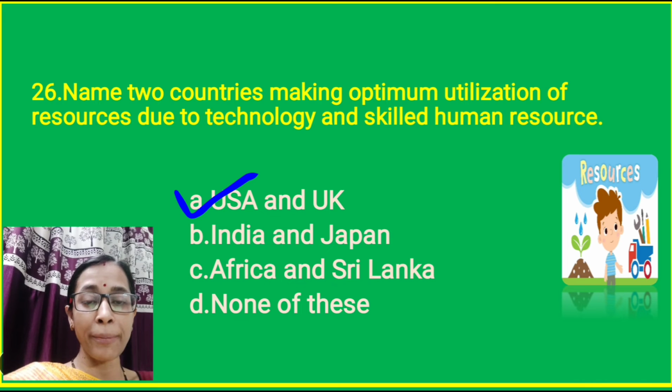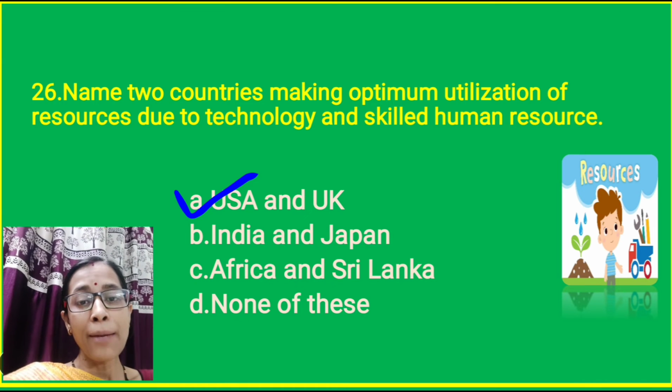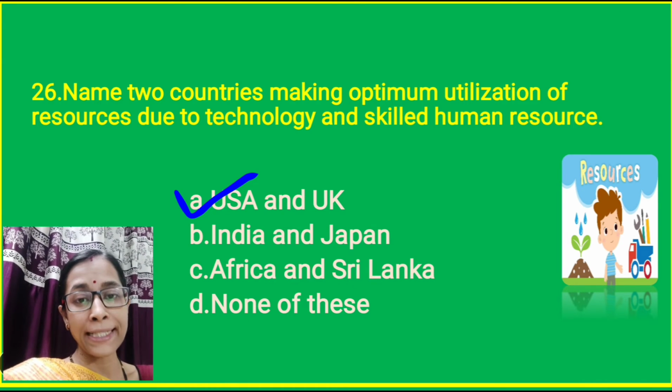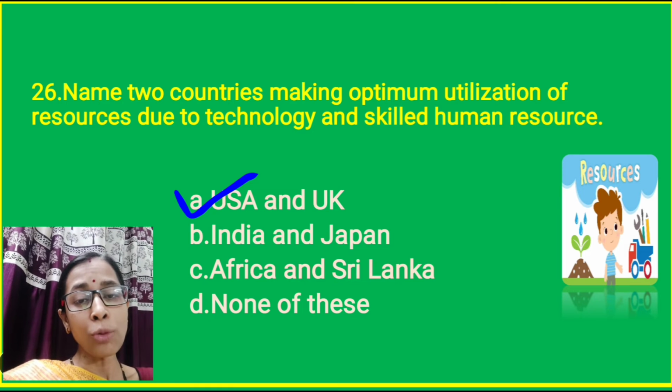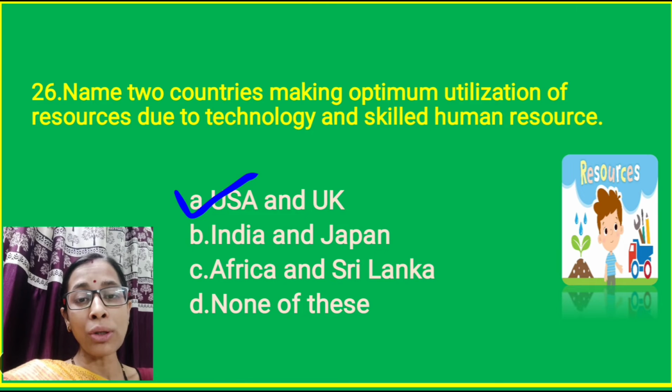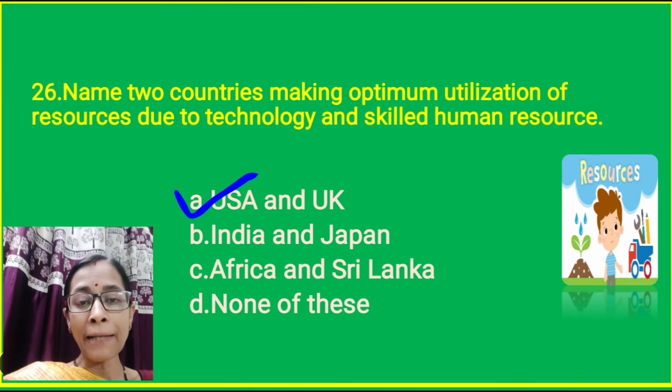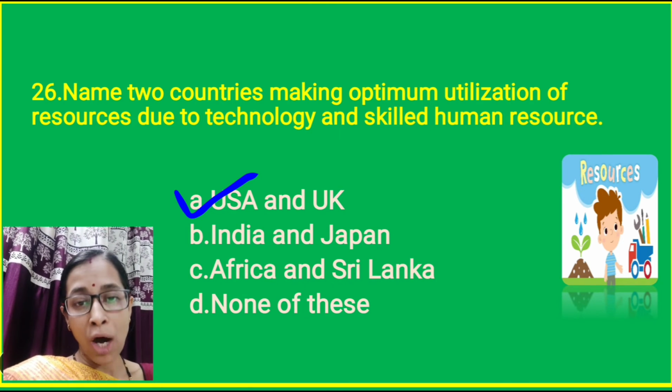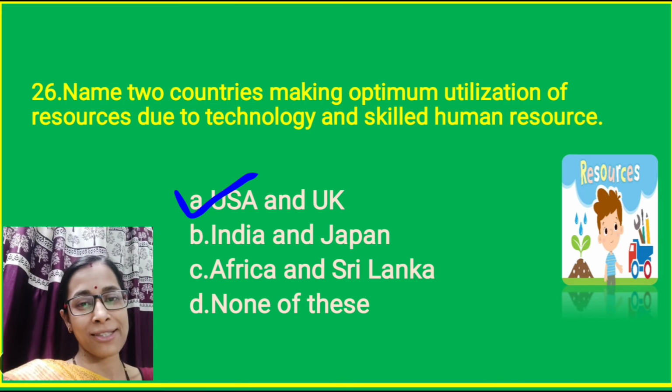United States of America and United Kingdom both are self-sufficient in technology and economically also they are self-sufficient. That is why they are using all the resources to the optimum level and they are now termed as developed nations.